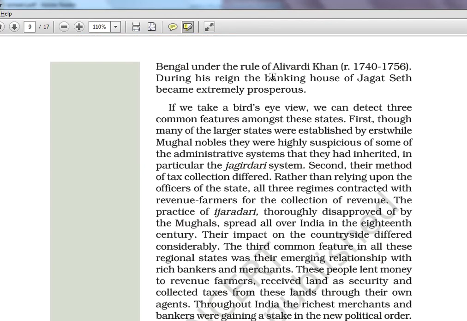Bengal under the rule of Ali Wardi. This is the next rule. After Murshid Quli Khan, the next important ruler in Bengal is Ali Wardi Khan. In Spectrum, I have done in detail the first 5-6 rulers up till the Battle of Plassey, Battle of Buxar and all. Especially the story of Mir Qasim, how he cheated his own Nawab. Sorry, Mir Jafar is the one who cheated his own Nawab. Then Mir Qasim will come. That kind of stories are done, we don't have to repeat it. Now the Jagirdari system is the same thing again. I don't know why they are repeating the same thing. Three common features about those states.